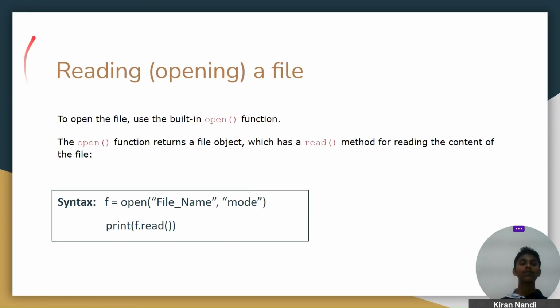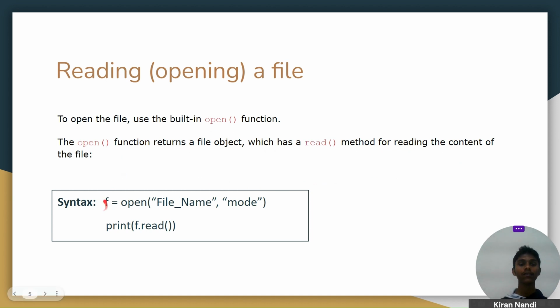Next, our first operation on file handling is reading. How to open and read a file in Python. To open a file, use a built-in function. Python gives a built-in function, and this makes it very easy to open a file compared to other programming languages. We just have to remember this one-line syntax. The open function is used. The open function returns a file object which has a read method for reading the content of a file.